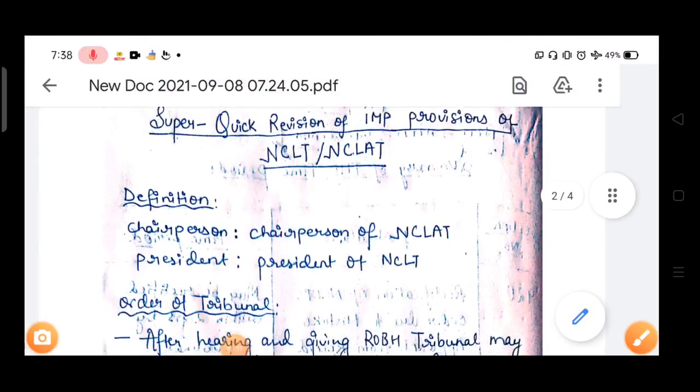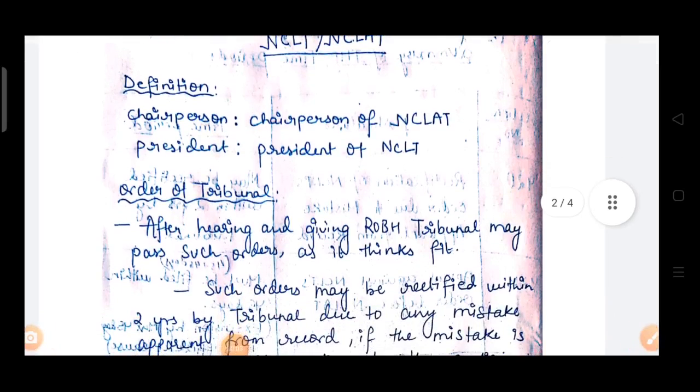Now we'll do the important provisions of NCLT. Now first one is definition. What is chairperson? Chairperson is chairperson of NCLT. President means president of NCLT. If president word is there, it means president of NCLT. Chairperson means chairperson of National Company Law Appellate Tribunal. Okay.